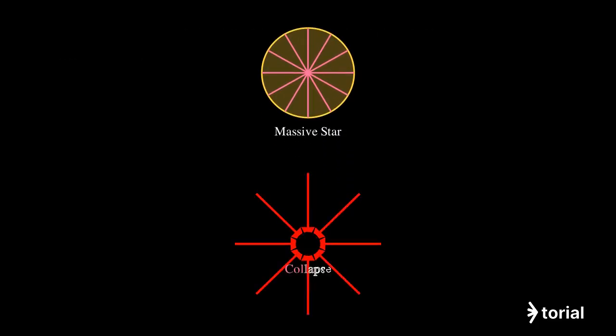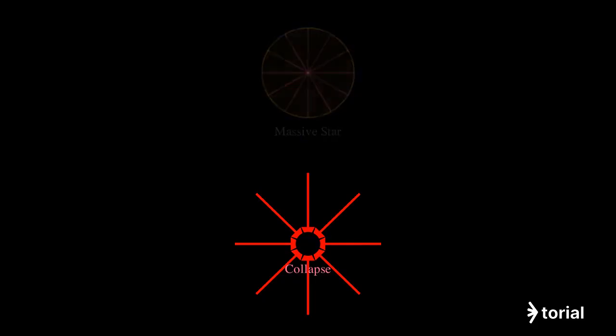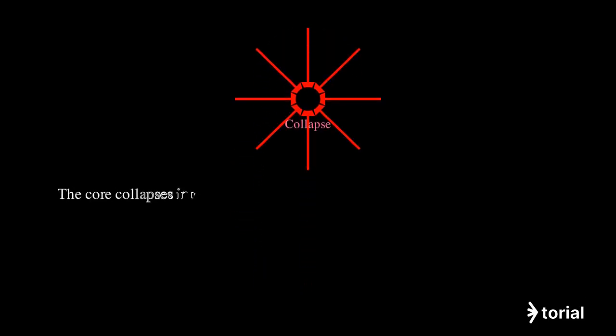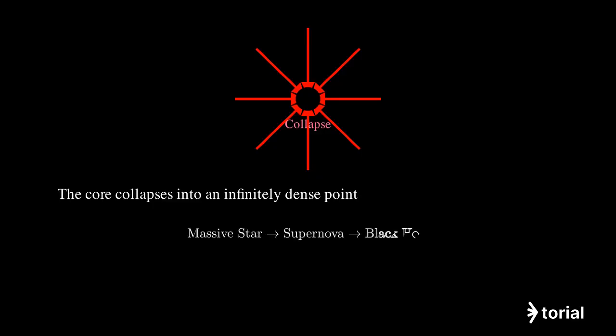The star collapses inward catastrophically, compressing all its mass into an incredibly tiny space. The core collapses into what we call a singularity, a point of infinite density, where normal physics breaks down. The process goes from massive star, through a supernova explosion, to the formation of a black hole.